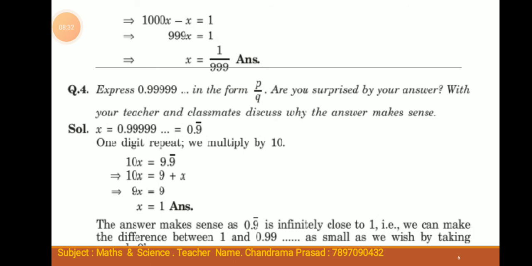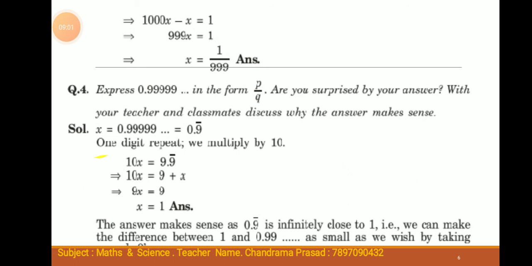Question number 4. Express 0.9999 and so on in the form of p by q. Are you surprised by your answer? With your teacher and classmates, discuss why the answer makes sense. Solution.